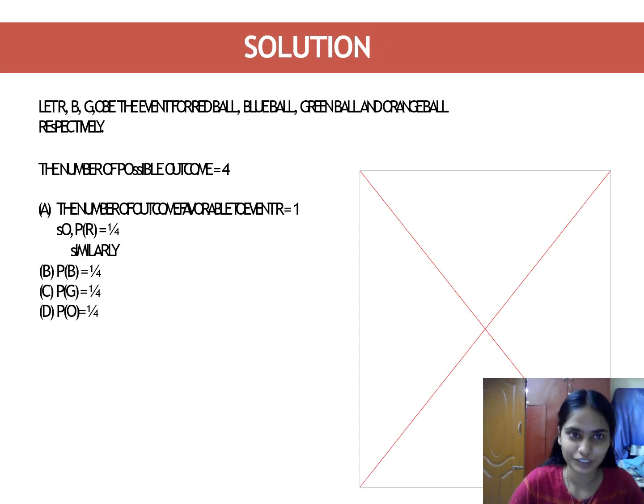Now let us see the solution. Let R, B, G and O be the events for red ball, blue ball, green ball and orange ball respectively. The number of possible outcomes is going to be 4. The number of outcomes favorable to event R is going to be 1, as I said earlier, only one ball is available in the bag. So P(R) is equal to 1 by 4. Similarly, P(B) is equal to 1 by 4, P(G) is equal to 1 by 4, and P(O) is equal to 1 by 4.